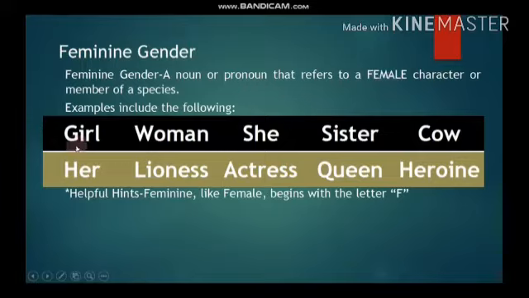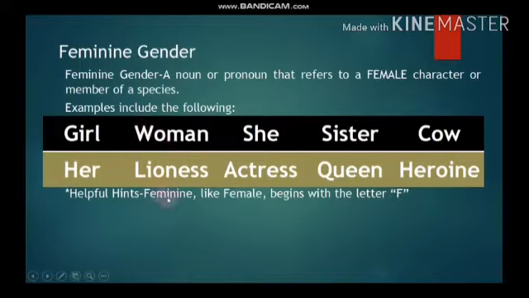Examples can be seen here: girl, woman, she, sister, cow, her, lioness, actress, queen, heroine. All these words refer to female characteristics, so we can say that these words are feminine.